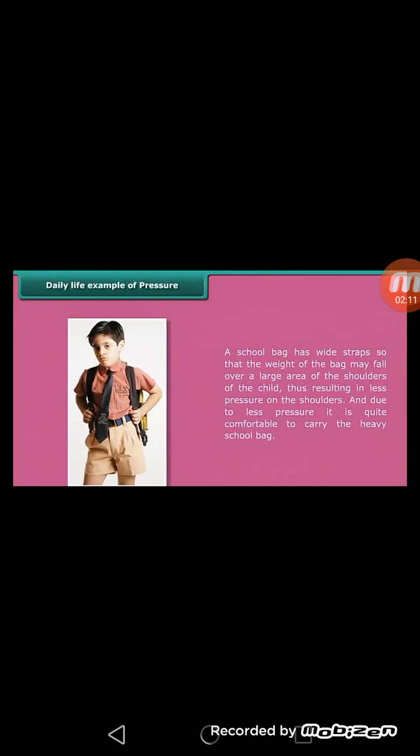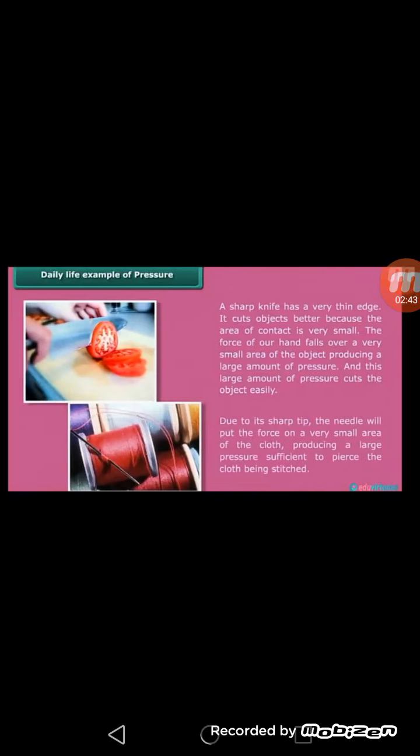Now what is the reason for broad straps? Generally we prefer to take broad strap bags because if the straps are broad, it means they will cover a large area, and if the area is large, it means there will be less pressure on the shoulder. So a school bag has wide straps so that the weight of the bag may fall over a large area of the shoulders of the child, thus resulting in less pressure on the shoulders, and due to less pressure it is quite comfortable to carry the school bags.